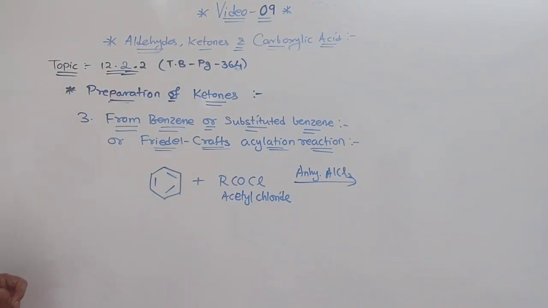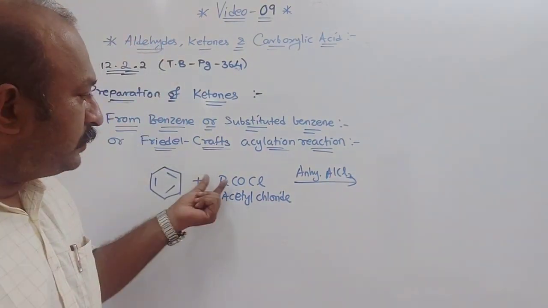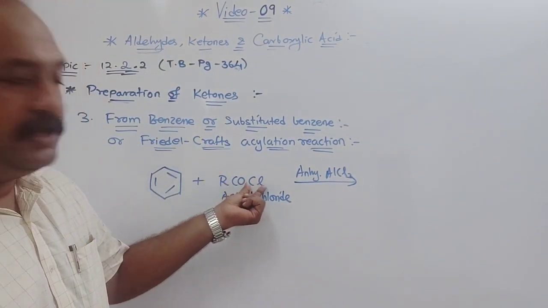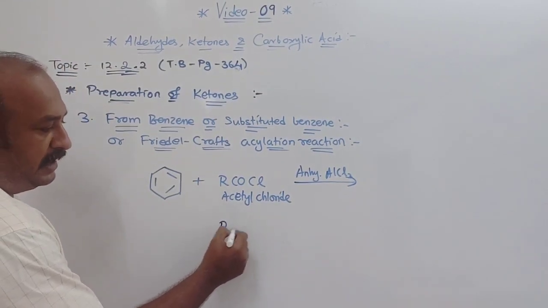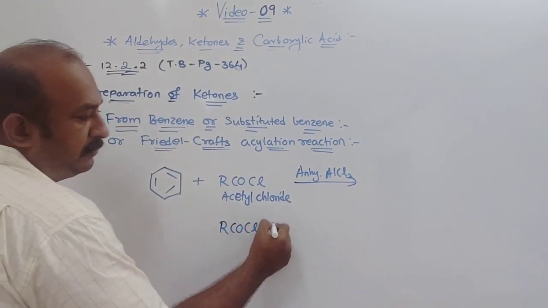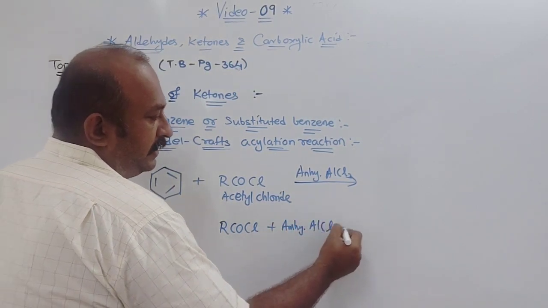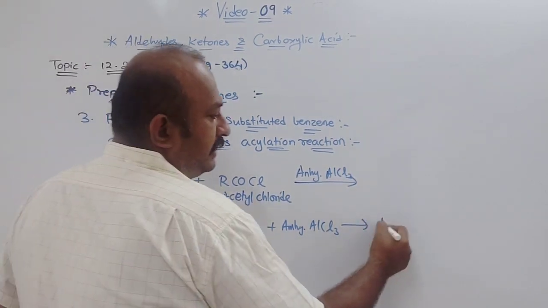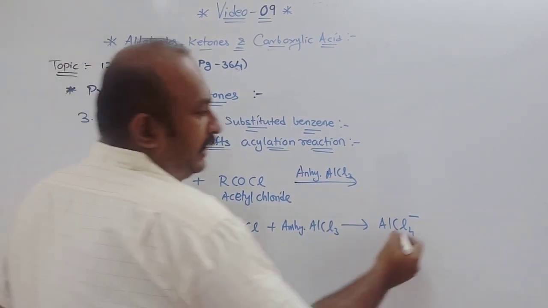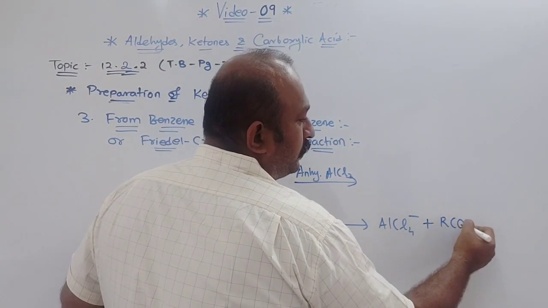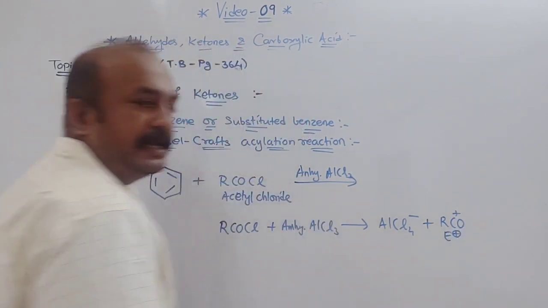Aluminium chloride is used as a catalyst. What aluminium chloride does is remove a chlorine from this. If you want the general reaction, you can write RCOCl plus anhydrous AlCl3 gives you AlCl4 minus, meaning chlorine is removed, and you get RCO plus, which acts as an electrophile.